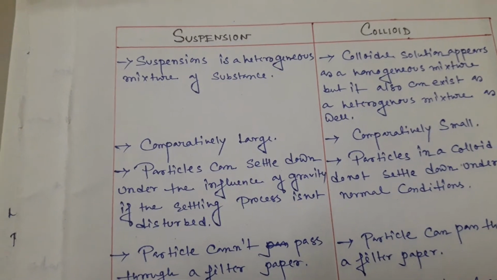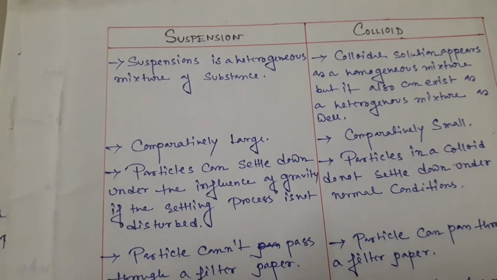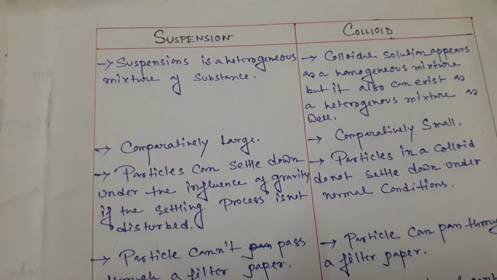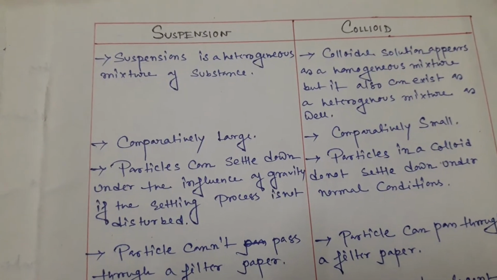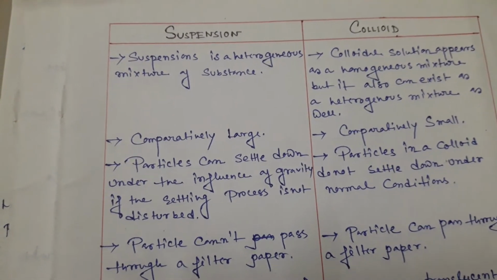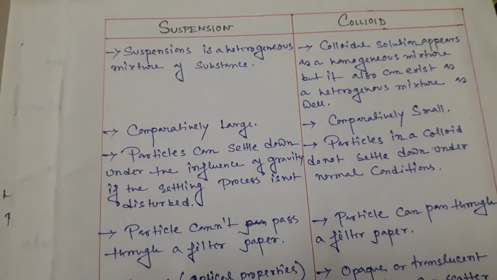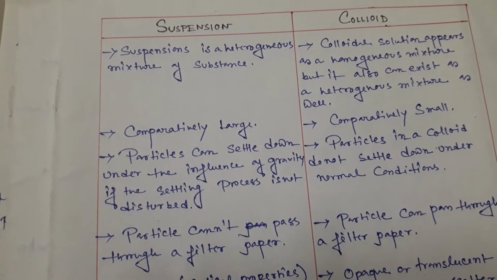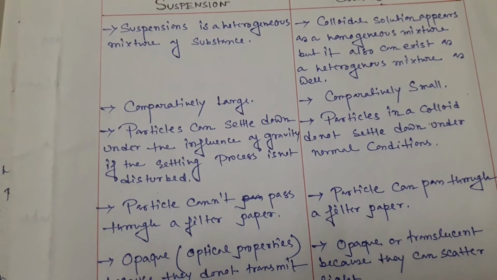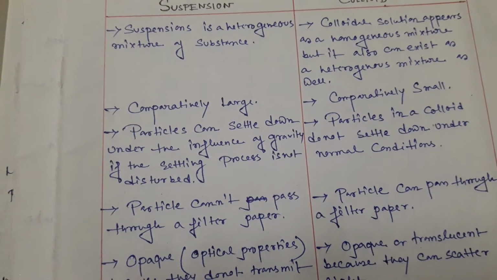Here, heterogeneous mixture means that in this mixture the particle sizes are not uniform, but a colloid is a homogeneous mixture, meaning the particles in this mixture should be uniform. The particle size of a suspension is comparatively larger than a colloid. Particles can settle down under the influence of gravity if the settling process is not disturbed.